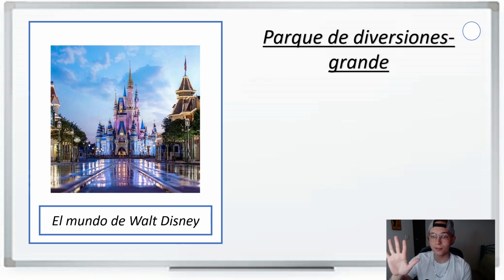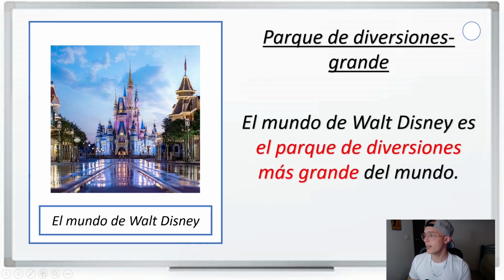Vamos. El mundo de Walt Disney es el parque de diversiones más grande del mundo. One more time. El mundo de Walt Disney es el parque de diversiones más grande del mundo.